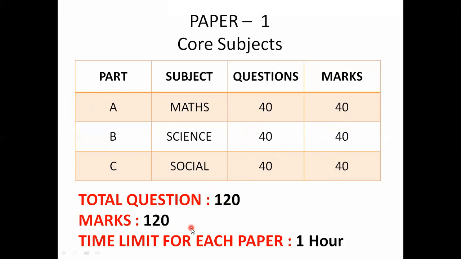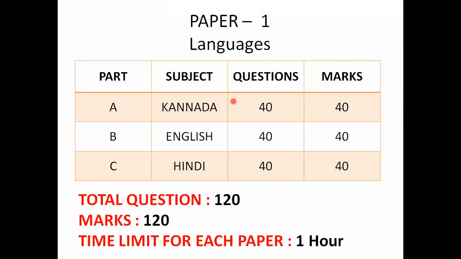Now the time limit for each paper. This is part A paper, part B paper and part C paper. Each paper's time limit is 1 hour, so the total is 3 hours. For the math subject 1 hour, for the science subject 1 hour, for the social subject 1 hour. So 3 hours for paper 1.